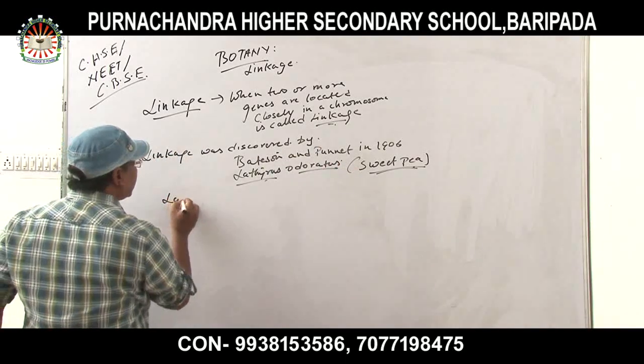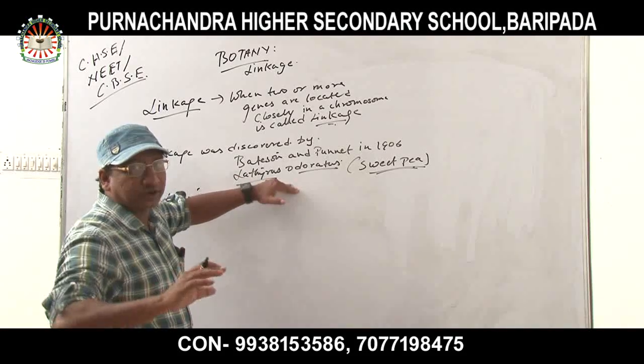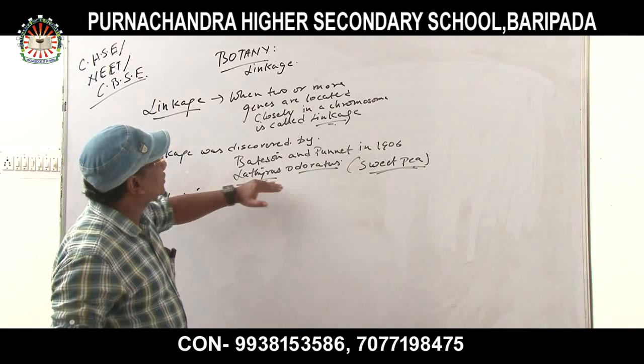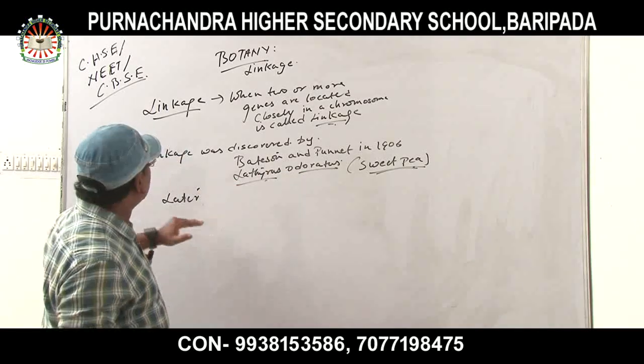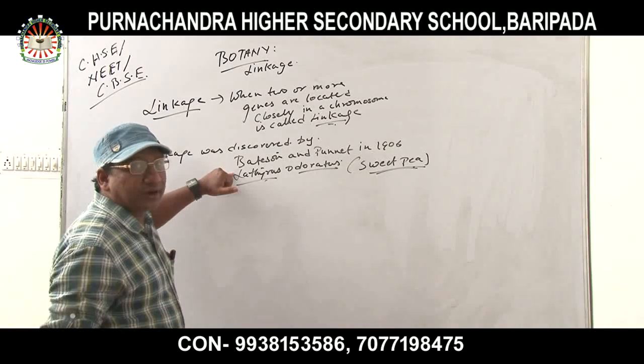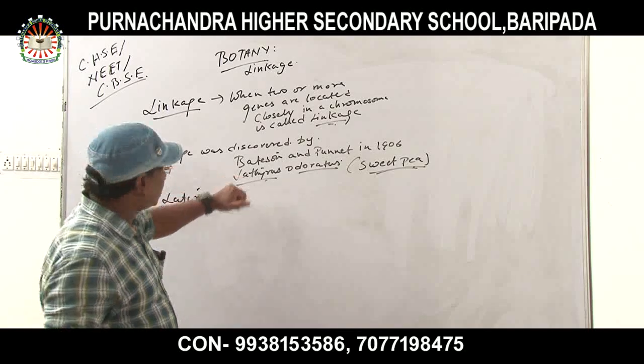Later this theory was illustrated. Lathyrus odoratus, as you know, is a sweet pea. The scientific or botanical name of sweet pea is Lathyrus odoratus. It is a flowering plant. Now, later this theory was again illustrated by one of the scientists, Thomas Hunt Morgan.